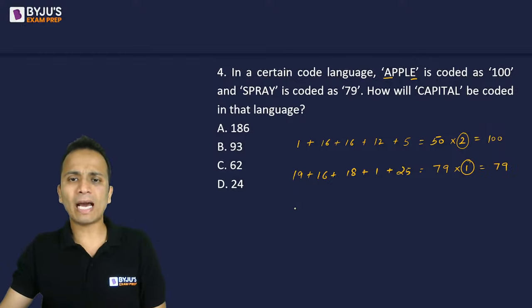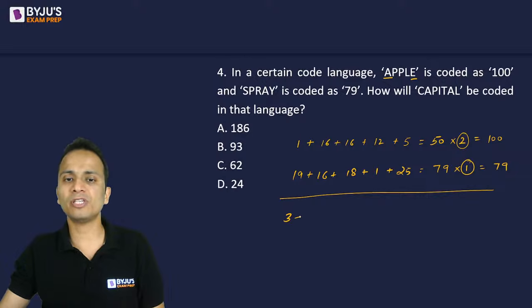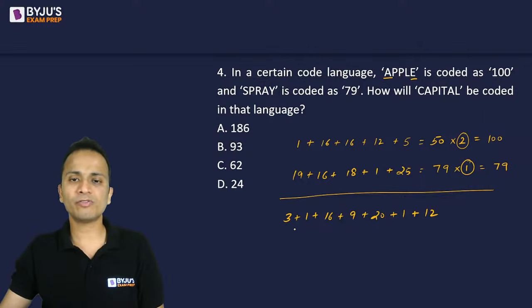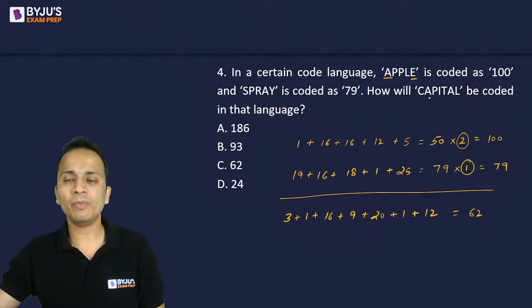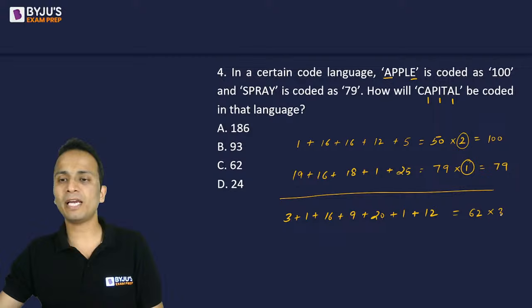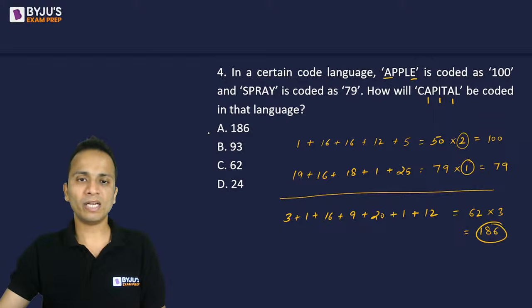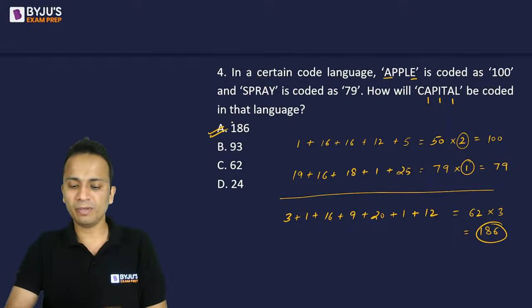Okay, now talking about Capital, first of all, I'll write the number equivalents of all these alphabets. So C is 3, A is 1, P is 16, I is 9, T is 20, A is 1, and L is 12. Let's add all of them. So 20, 40, 50, 62. This is 62. Now in Capital, we have how many vowels? A, I, and A. We have 3 vowels. So I'll multiply it by 3 and will obtain the answer as 186. So 186, that is option A, will be the correct answer.